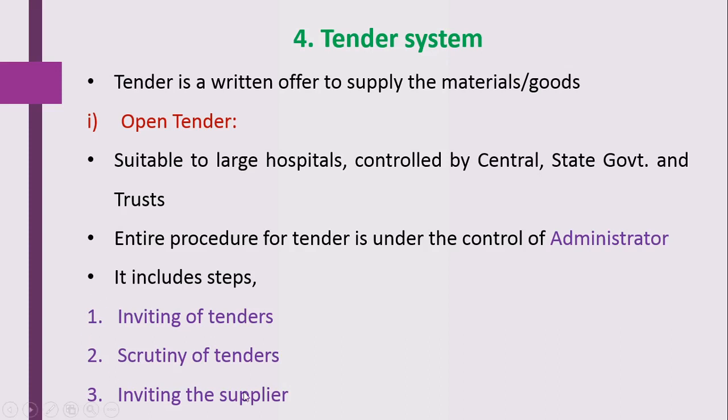After scrutinizing, the hospital will select the vendor and send an invitation to the supplier to deliver the material.